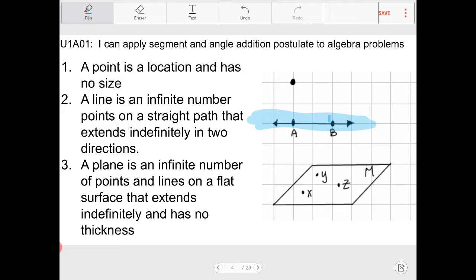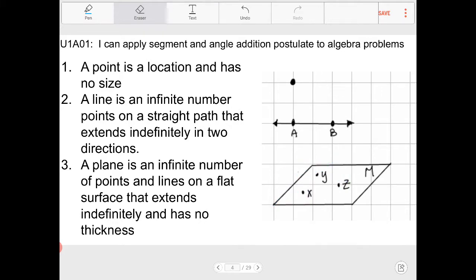Actually, when we talk about a line segment, we can talk about the length of the line, but if we talk about just a regular line, there's no thickness of that line. When we talk about a plane, the same thing could be said. There is no such thing as a thickness of a plane. It is just a surface, and it extends in two different directions.